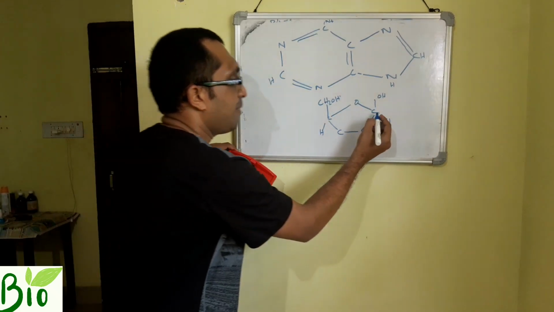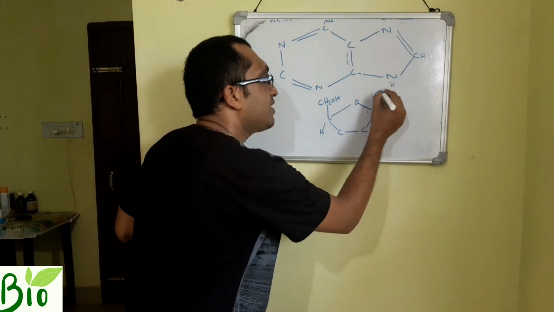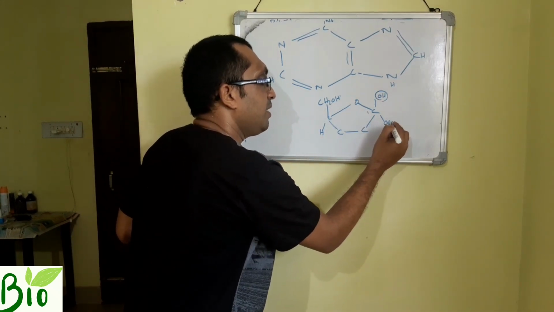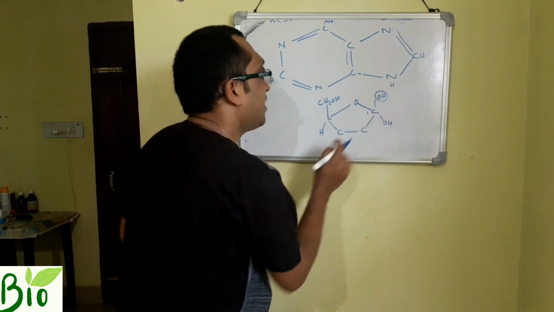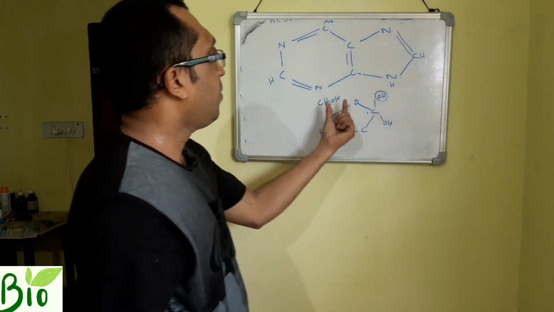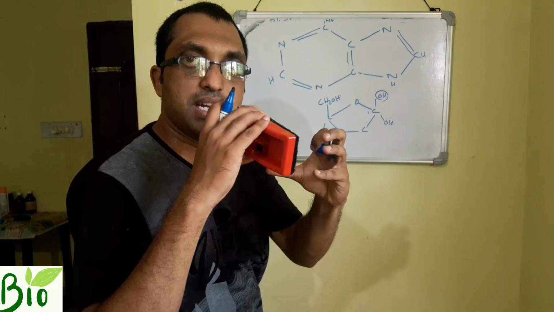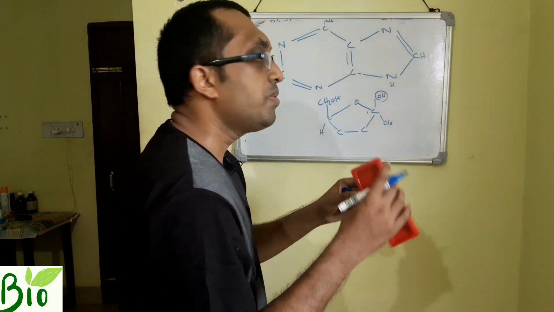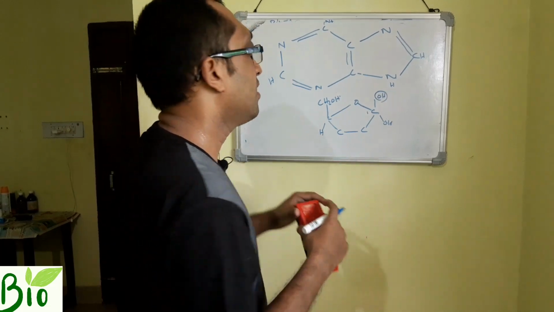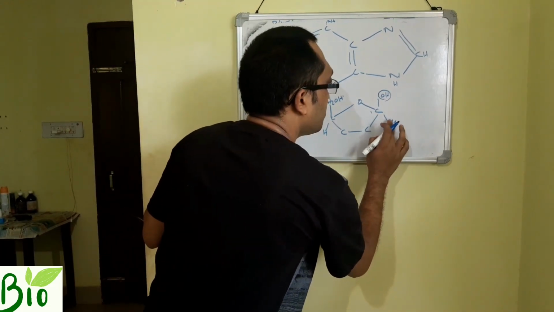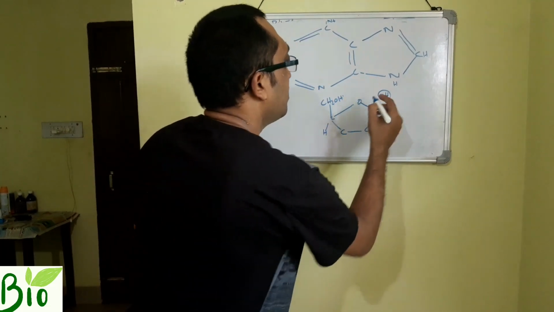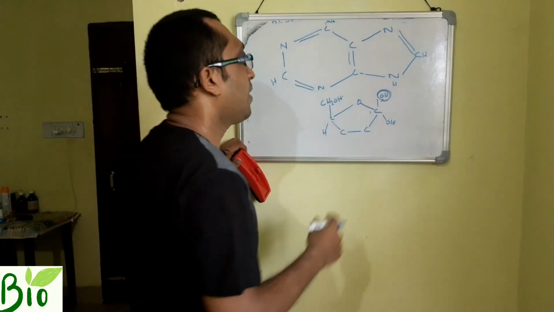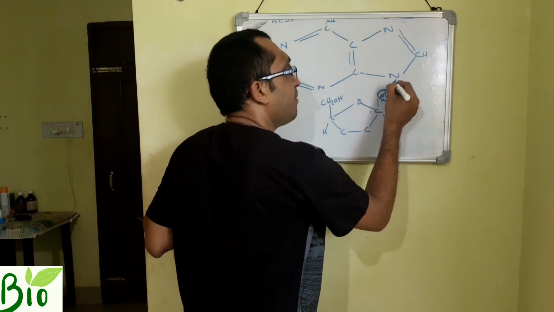On the number 1 carbon there is an OH group, which was on the lower side in the previous figure, because CH2OH and OH are two bulky groups and they cannot withstand the steric hindrance. So the OH comes below, but during the reaction the OH comes to the proper place, as it is a matter of a few seconds.